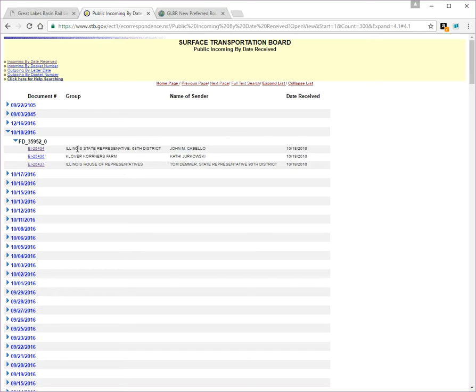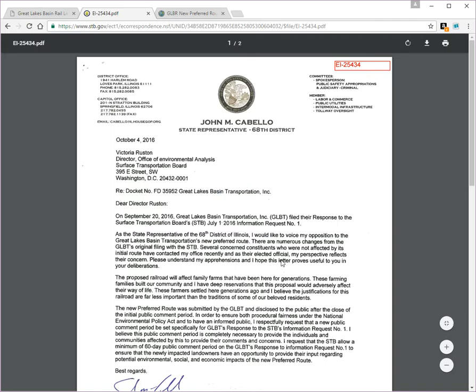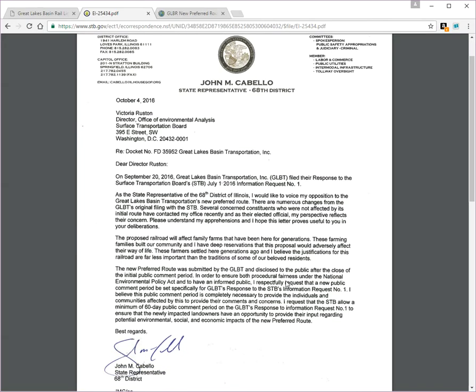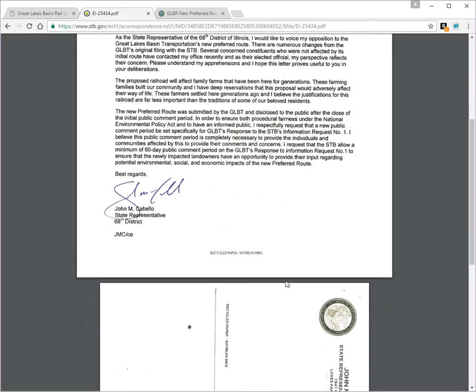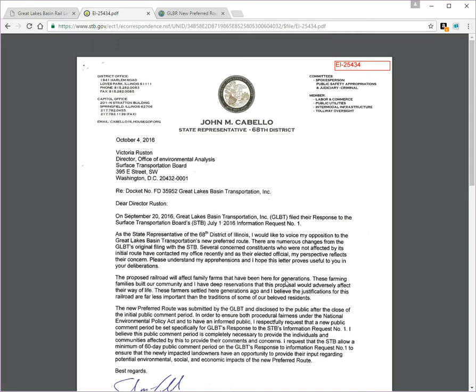The first one is from an Illinois state representative. Let's click on this area here to view that. And it looks like this was maybe something received in the mail because it's an attachment. You can click on that attachment, and this is what was received. So here's someone else's environmental comment, their comments to the Surface Transportation Board. If you submit something, you and everyone else can view yours here too.